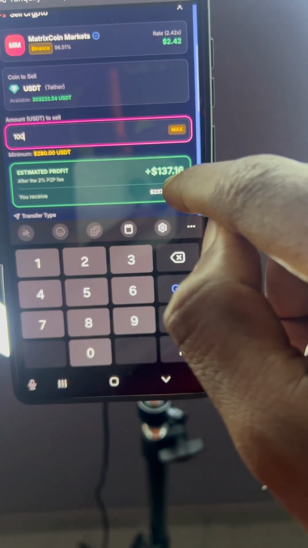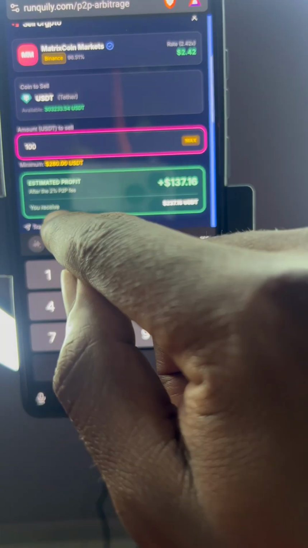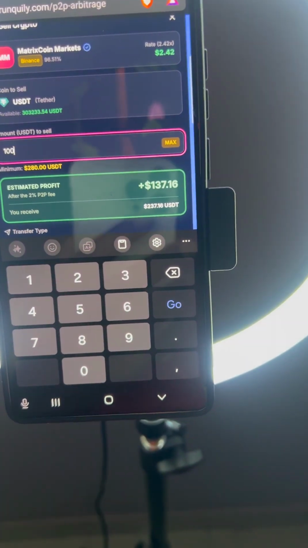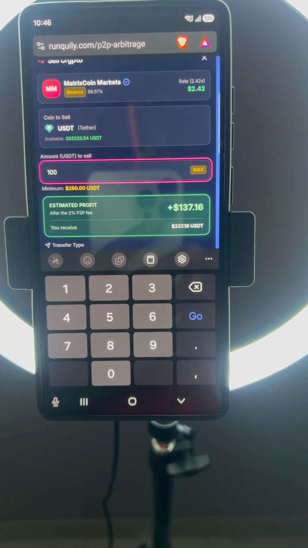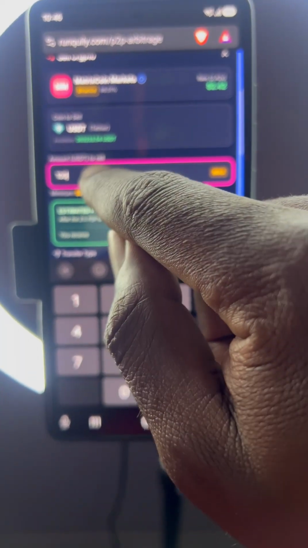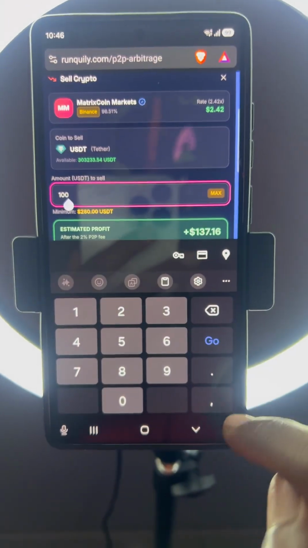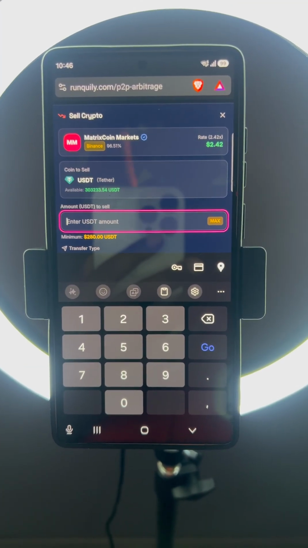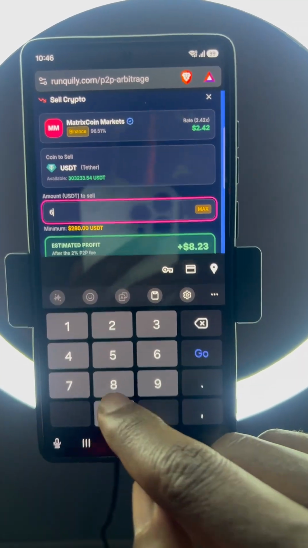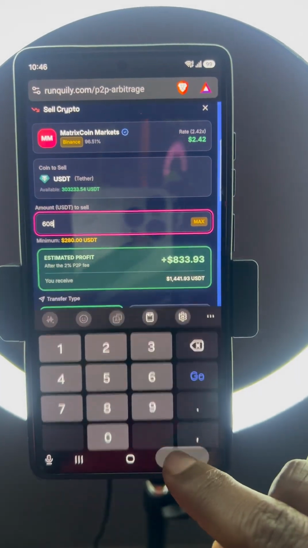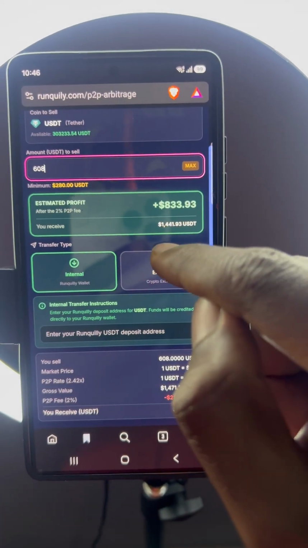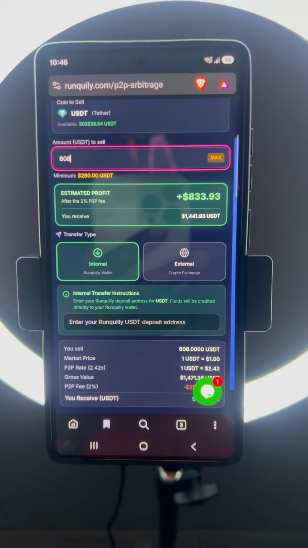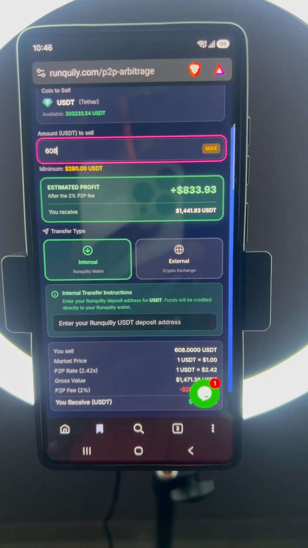It is 137.16 USDT you will receive, that is the profit. You receive 237.16 USDT right here. Depending on your capital, but the minimum of this guy is 280. I just want to show that in arbitrage, your capital matters. The more the capital, the more the profit. Let's see, if you sell 600 USDT, you will get 833 as your profit, and the total will sum to 1,441 after you receive your funds from arbitrage trading.